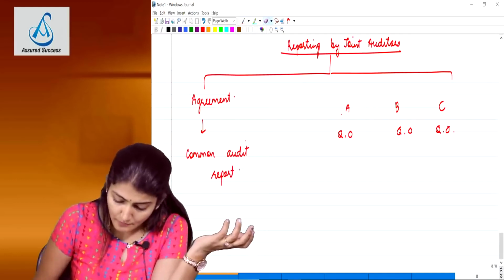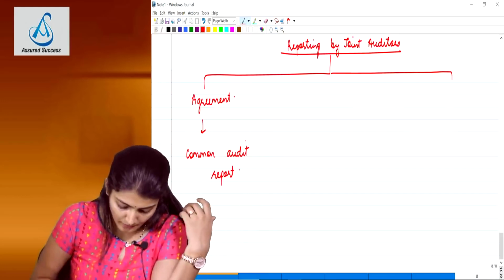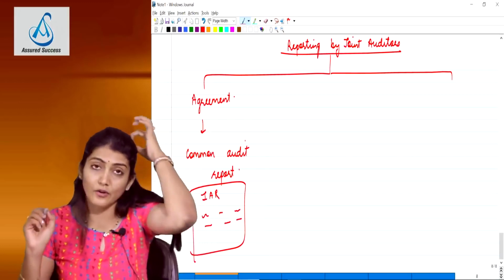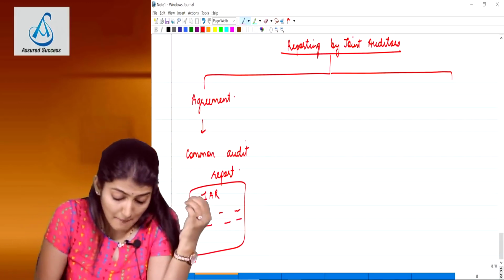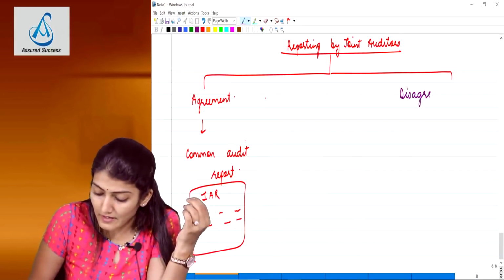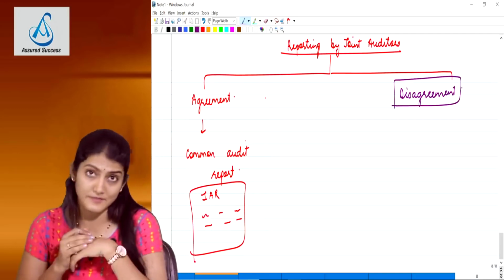They are going to agree upon a common report to be issued, and they are going to issue one common audit report. So this is the independent auditor's report, and the partners of the 3 firms are going to be signing this audit report. But there might be a situation, there could be a disagreement amongst the joint auditors regarding the opinion to be expressed.